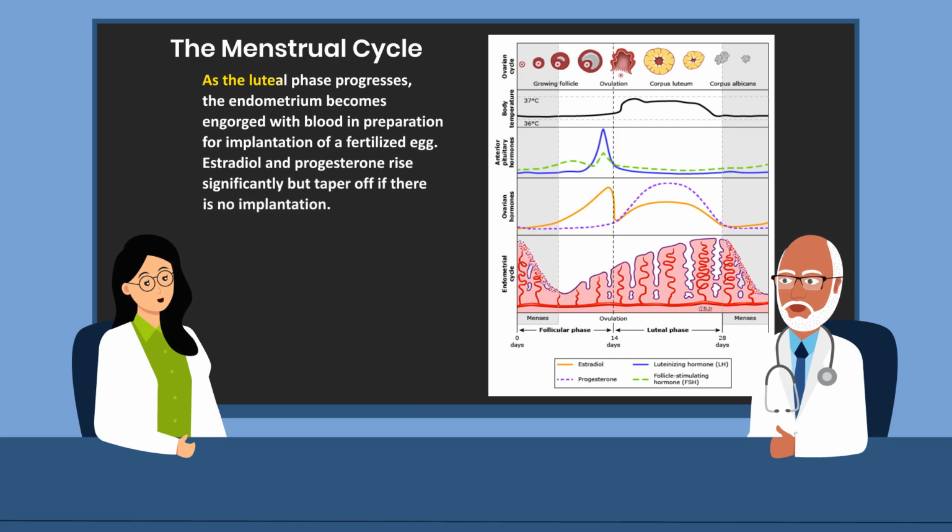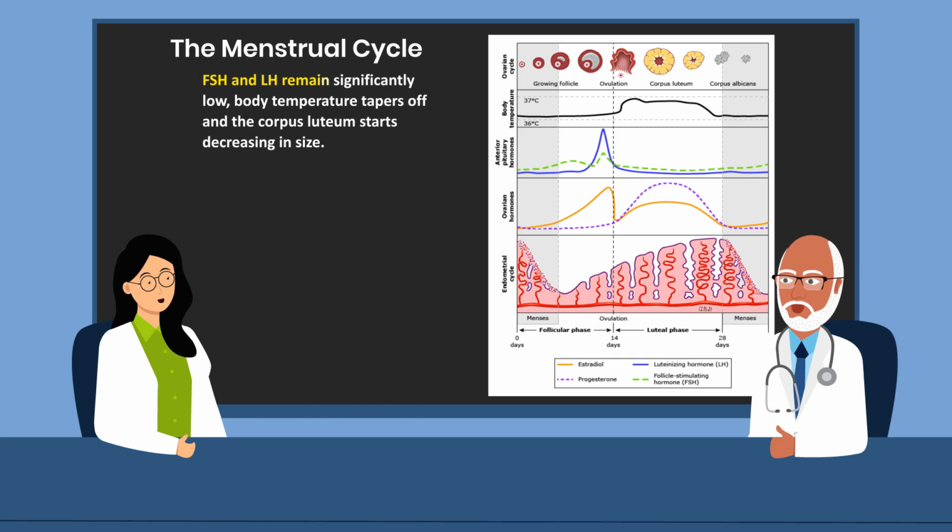As the luteal phase progresses, the endometrium becomes engorged with blood in preparation for implantation of a fertilized egg. Estradiol and progesterone rise significantly but taper off if there is no implantation.